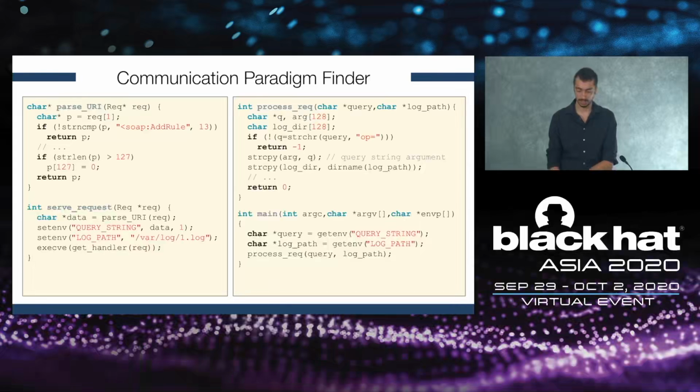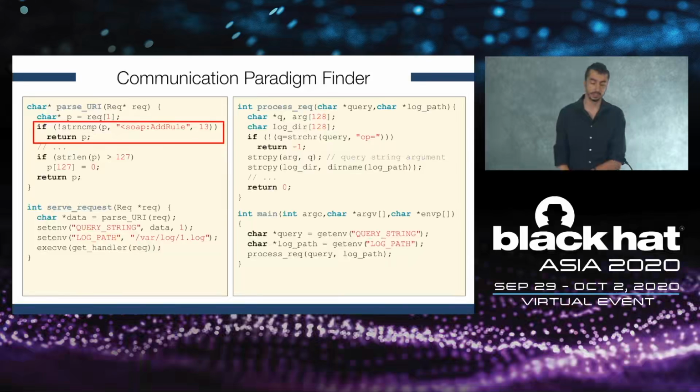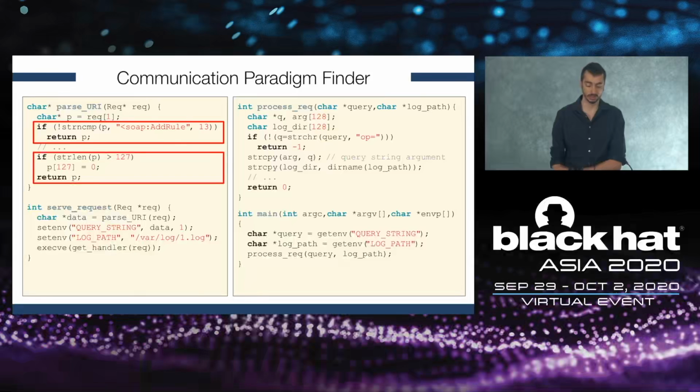Okay, let's see an example of how we build the BDG. As you can see, in the function parseURI, we have a string comparison of some data against some network-related keyword. In this case, we would taint the variable p, and as you can see, regardless of the path that has been followed, tainted data is returned by the function.